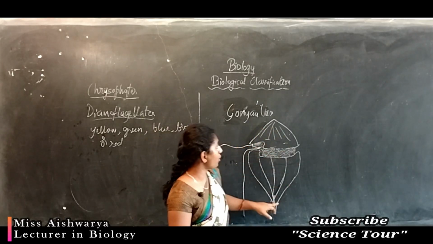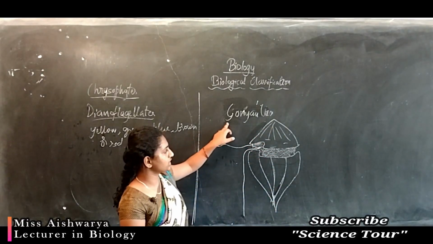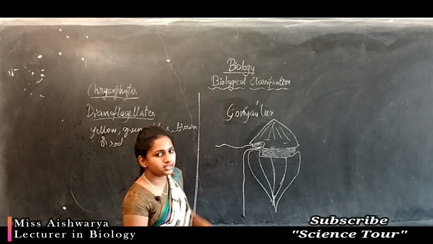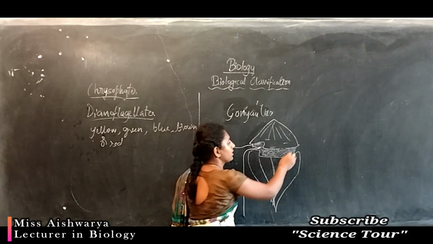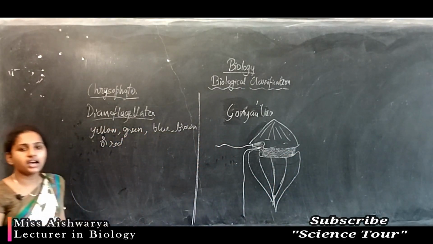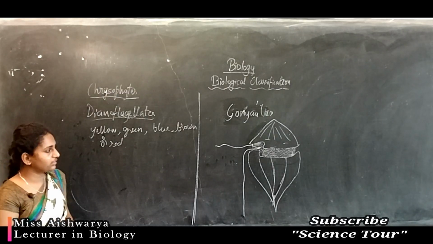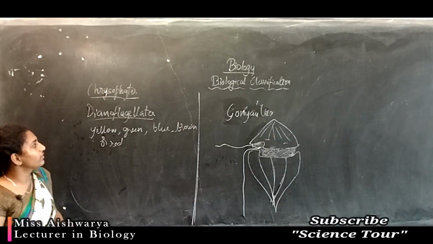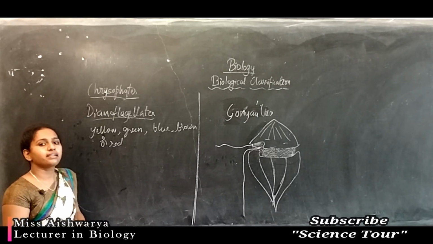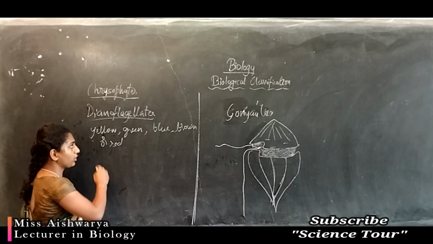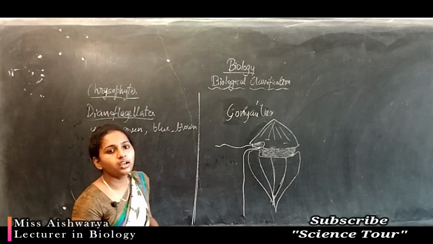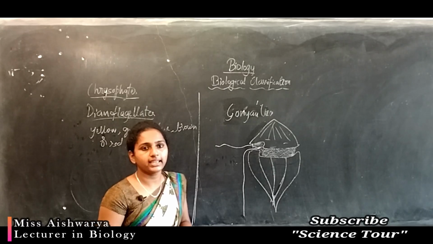So this is the structure of Gonyaulax, which is usually a marine form. We can see it in marine conditions as well as, in some cases, in fresh water. Some of the dinoflagellates are red dinoflagellates, which grow rapidly and form the ocean's red color. Because of the rapid multiplication, the entire ocean looks red.